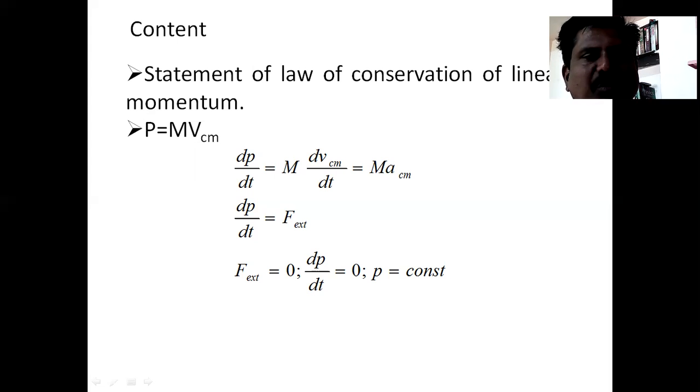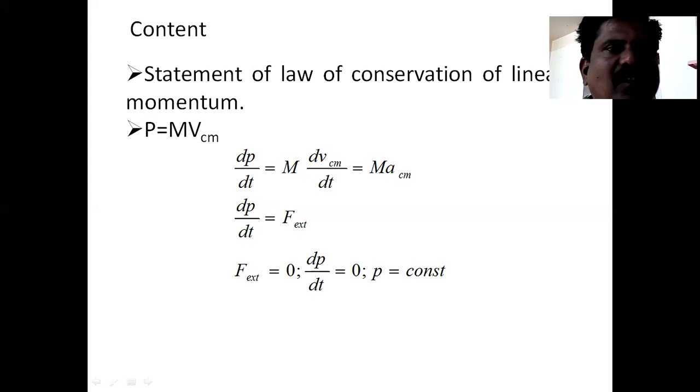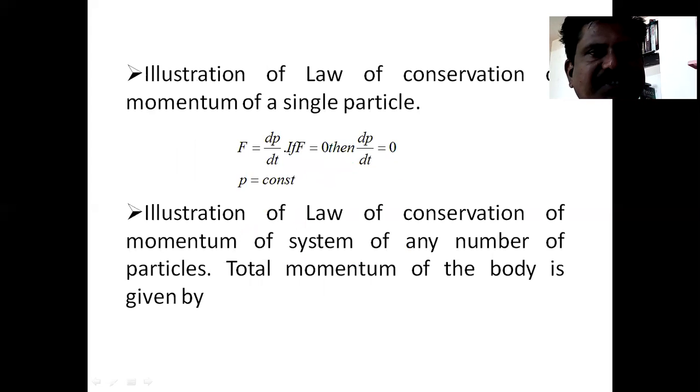That means the change in momentum with respect to time becomes 0. It becomes 0 when p is a constant, so the momentum of the system remains constant. This is the proof of the law of conservation of linear momentum.